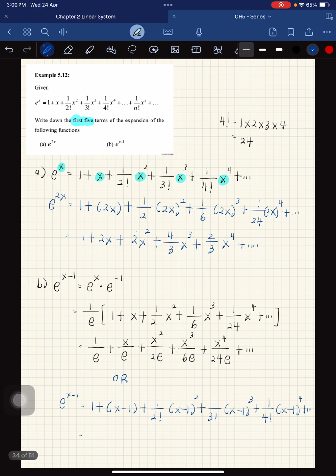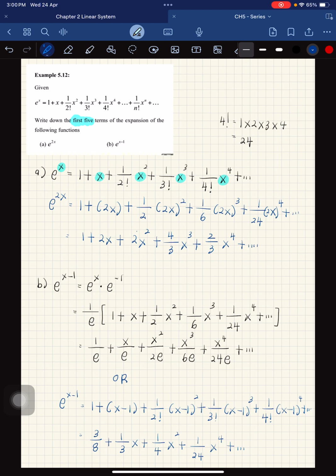So you will get 3 over 8 plus 1 over 3x plus 1 over 4x squared plus 1 over 24 x to the power of 4 plus and so on. Okay, and so both answers are accepted.